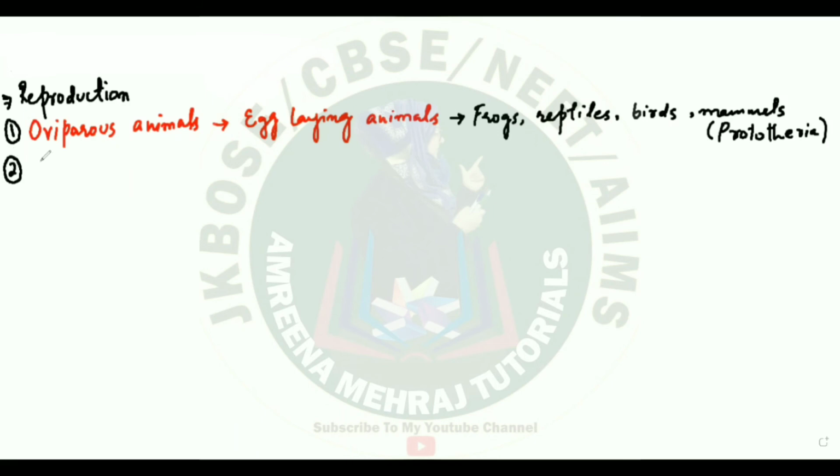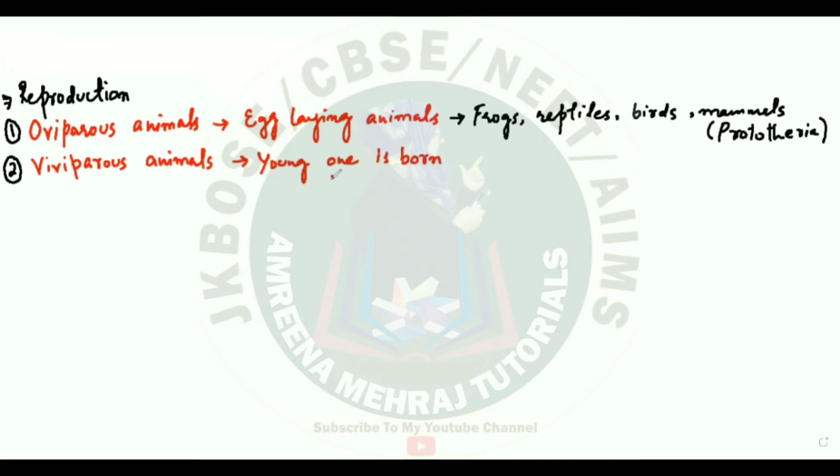The second type of animals were viviparous animals. This was the category we were understanding in the previous lecture. Now, the condition with viviparous animals is that the individual is not going to lay any egg. Here, a young one is born, as is the case with humans. How do we develop? We are born in a young one form, in an infant form. Our complete development takes place inside the body of our mother. So if a young one is born, then that case is called viviparous. The animal is said to be viviparous.